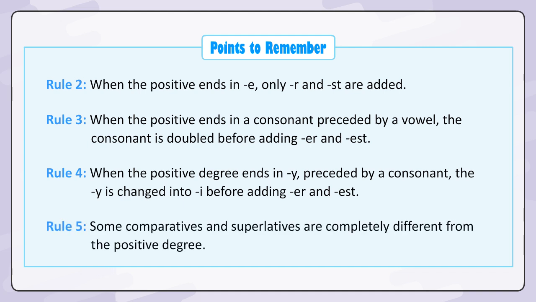Rule 5. Some comparatives and superlatives are completely different from the positive degree.